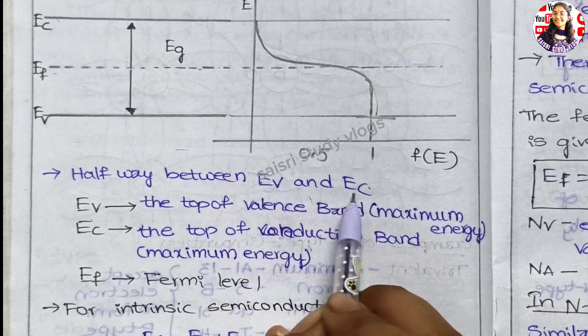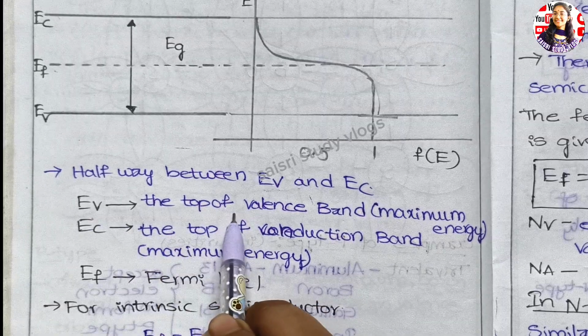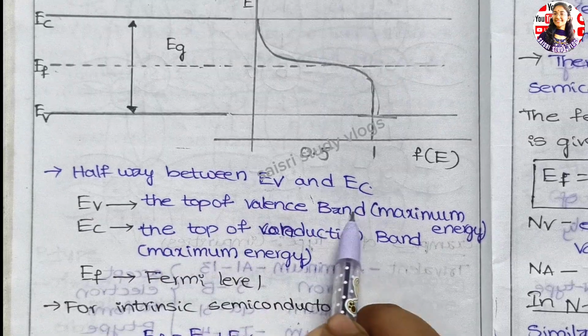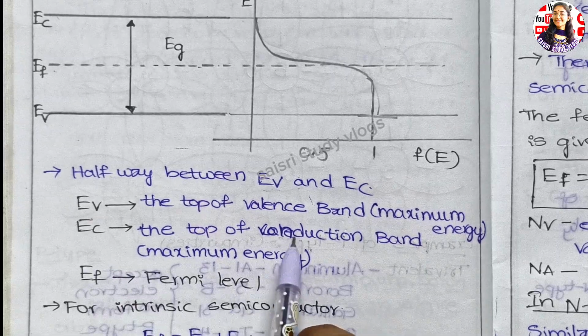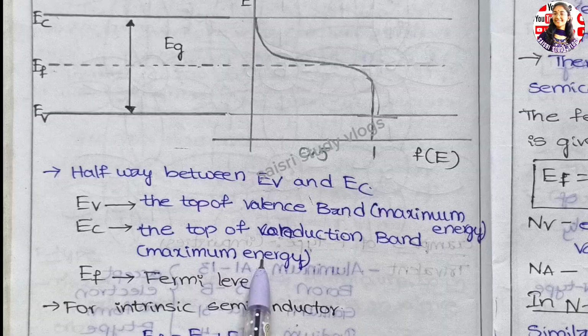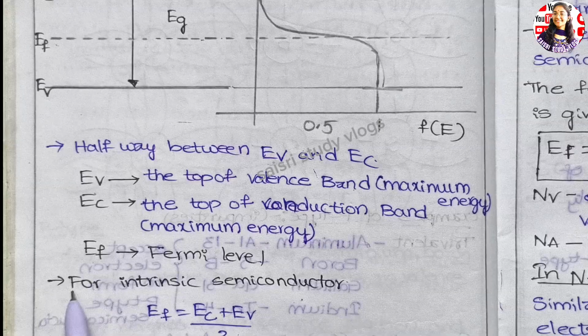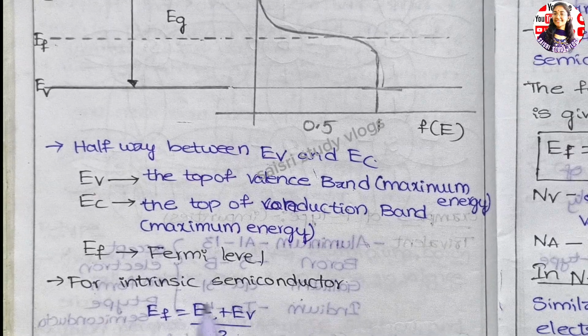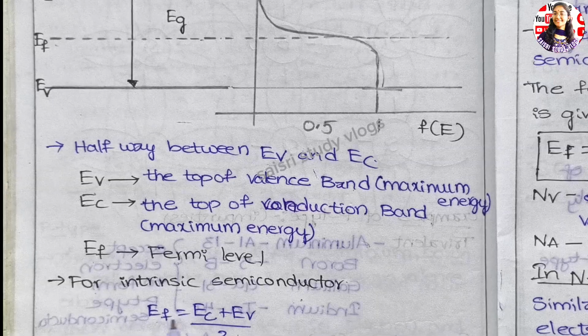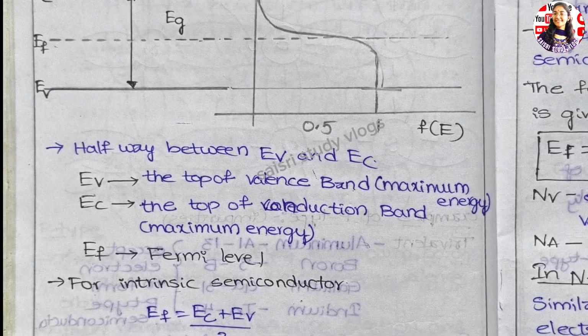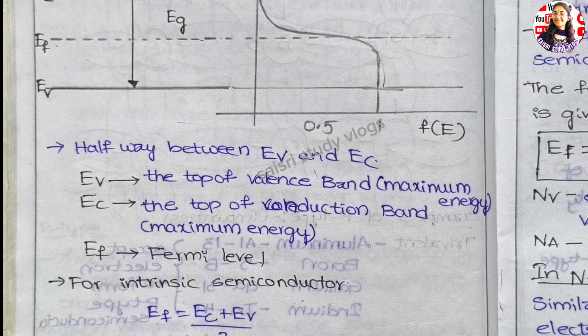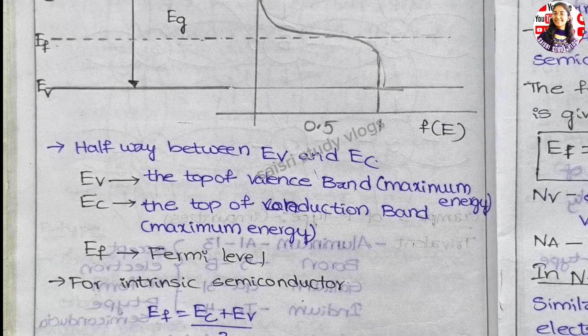Halfway between EV and EC, where EV is the top of the valence band, maximum energy, and EC is the top of the conduction band, and EF is the Fermi level. For an intrinsic semiconductor it is at the center, so EF is equal to (EC plus EV) by 2. Now let us see how this varies in p-type and n-type, that is extrinsic semiconductors.